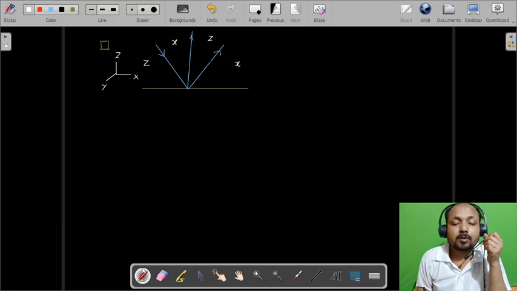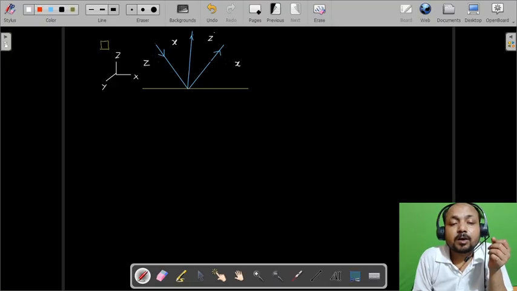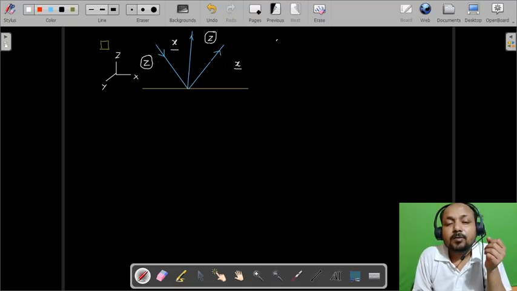Okay, so we can clearly see here that the direction of the incident ray is changing during the reflection only along the z direction. But the horizontal component of the incident ray is not changing. Here also we can see the horizontal component still has the same direction during the reflection. So on the basis of this we can write that due to reflection